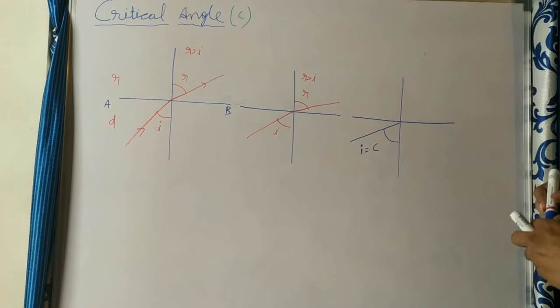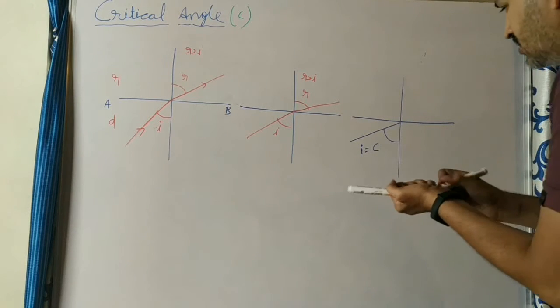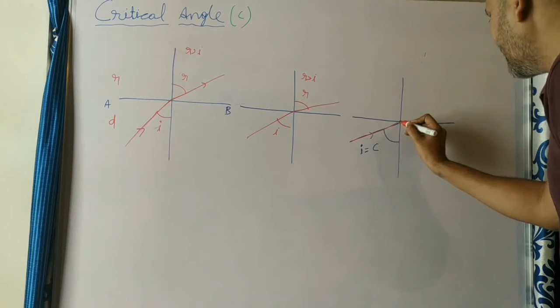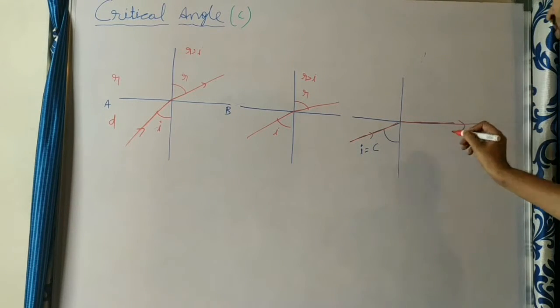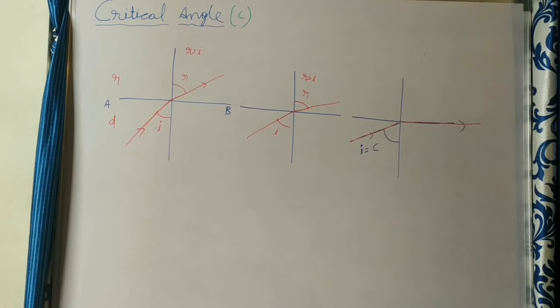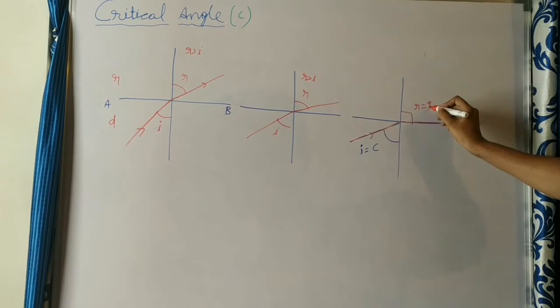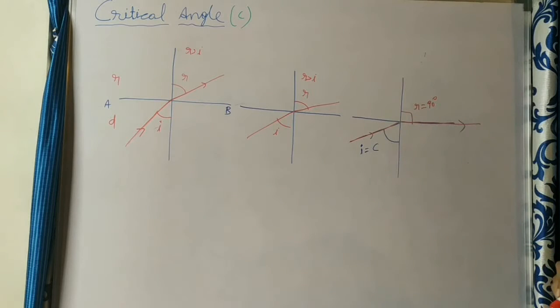Then the refracted ray goes through the interface of the two mediums, grazing it. So what is the refracted angle here? The refracted angle R is equal to 90 degrees, meaning it goes perpendicular to the normal.